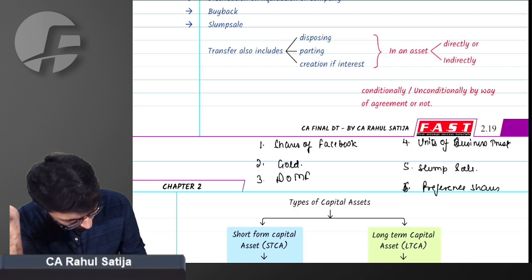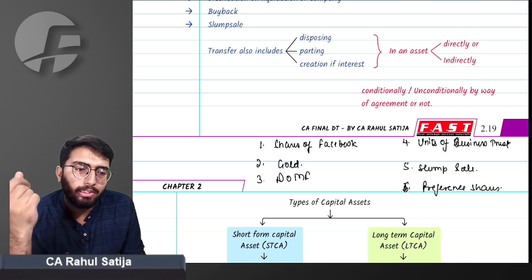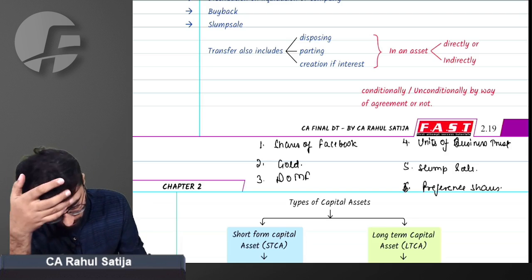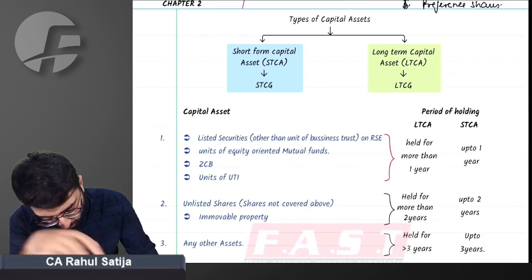Preferentials. What period of holding is to be looked upon? The shares of Facebook.